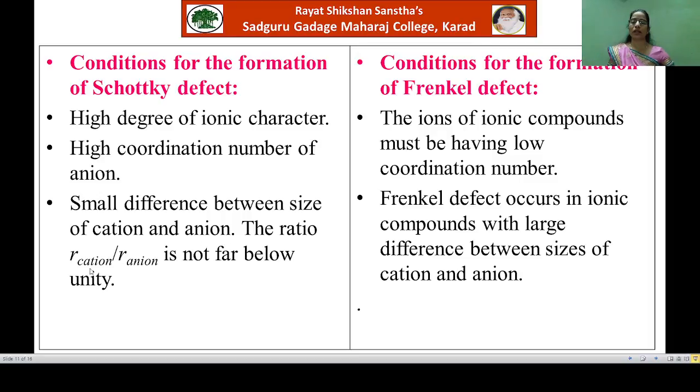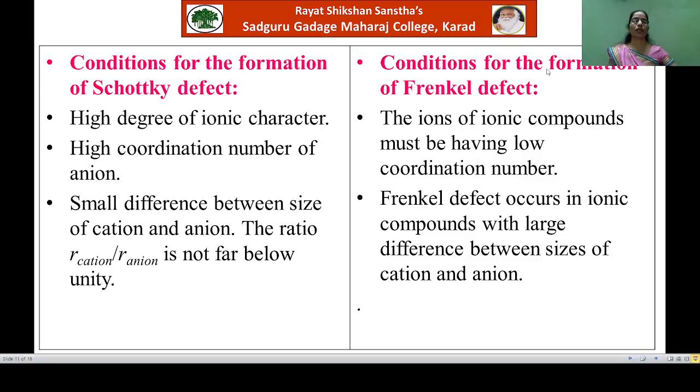That is, the ratio of radius of cation to the radius of anion is not far below unity. Means it should not be less than 1. Means there must be very small difference between the size of cation and anion. They should have nearly same size. Then and then you will observe the Schottky defect.